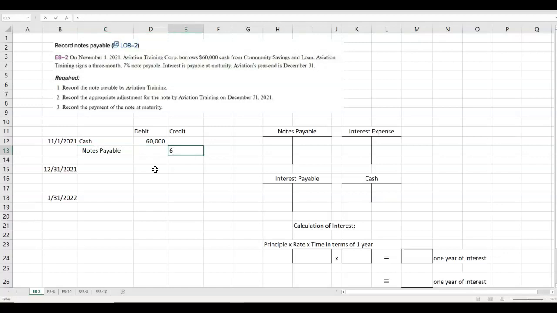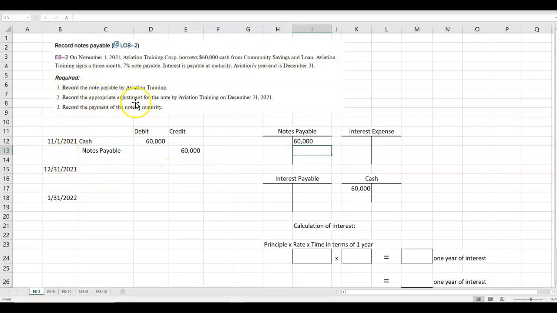In this case, it's a current liability because it's a 3-month note. And I want to go ahead and put these in the accounts. So 60,000 cash and notes payable 60,000. That was the first thing.